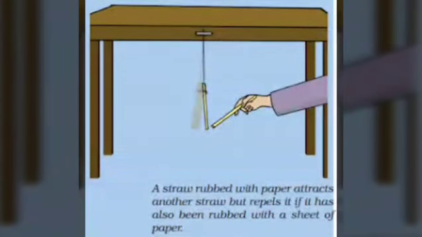If you bring this rubbed straw near the suspended straw, you will observe that the straw suspended from the table is attracted towards the straw which we rubbed.